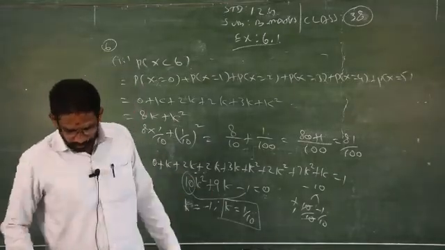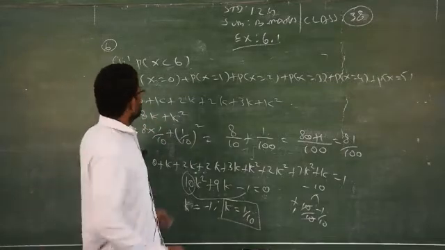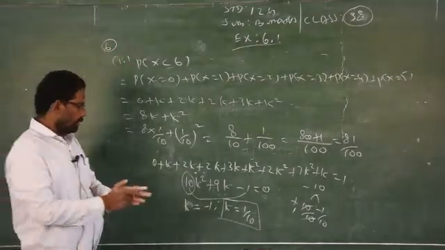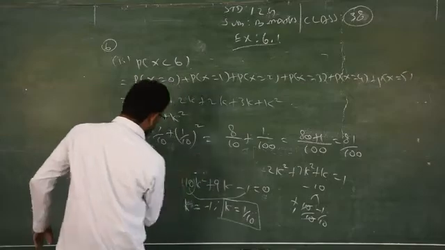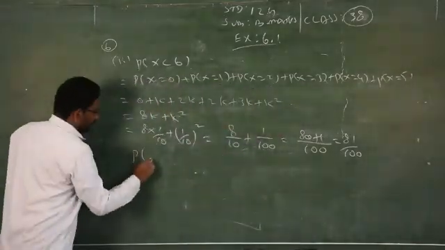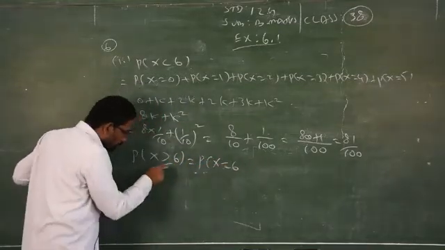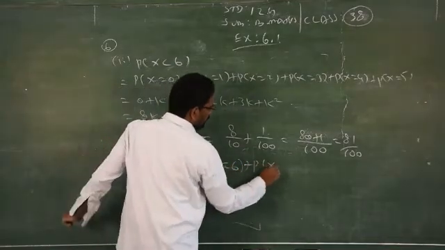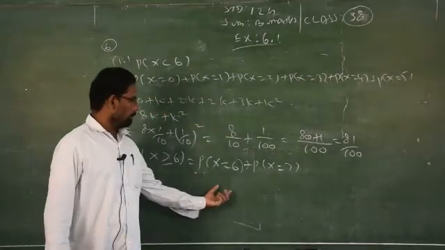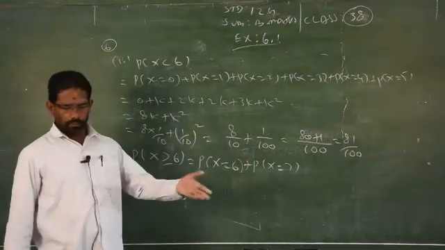In the same way, you have to find P of x greater than or equal to 6. If it is greater than or equal to 6, for this second part of the second subdivision, I will write only the hints. Please do it at home. P of x greater than or equal to 6. So x is equal to 6, you can include 6, and x is equal to 7. Only those two probabilities you have. Substitute, add, then substitute k as 1 by 10, and you will get the answer.